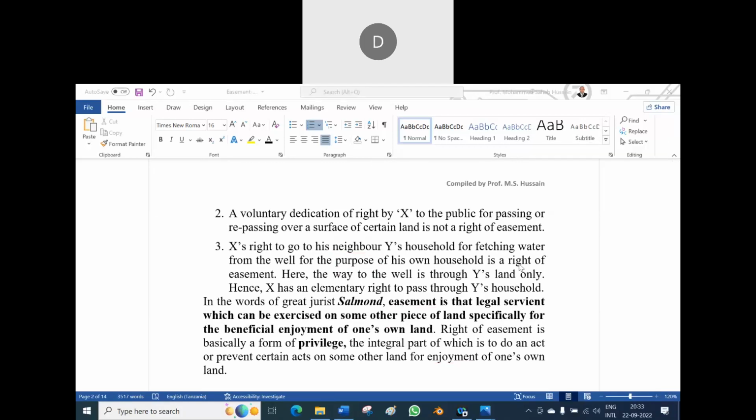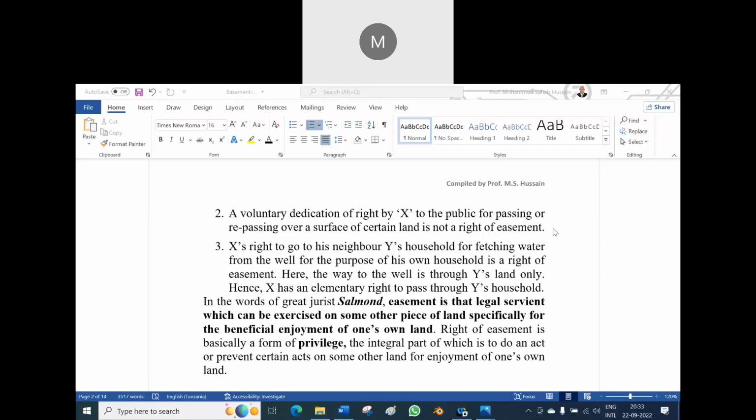A voluntary dedication of right by X to the public for passing or repassing over a surface of certain land is not a right of easement. Passing or repassing means going and coming, using the path, using the shortcut over a surface of certain land.